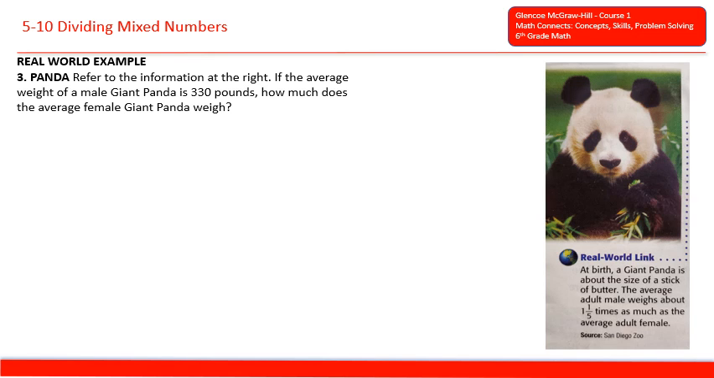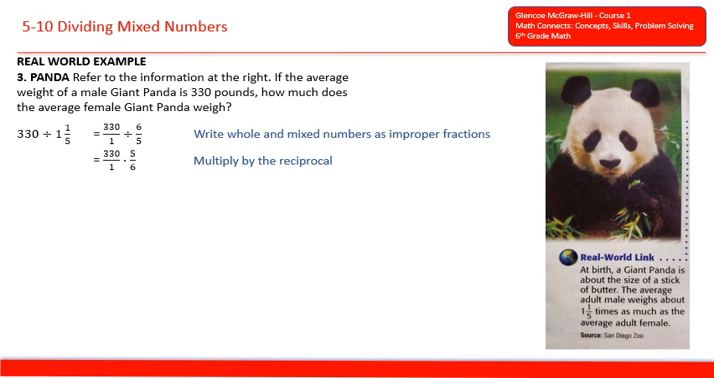Real world example. Refer to the information at the right. If the average weight of a male giant panda is 330 pounds, how much does the average female giant panda weigh? So it says the average adult male weighs 1 1/5 times as much as the average adult female. So we'll have 330 pounds divided by 1 1/5. And we'll rewrite 1 1/5 as an improper fraction. And we'll rewrite the whole number of 330 as an improper fraction. And we get 330 over 1 divided by 6 over 5.